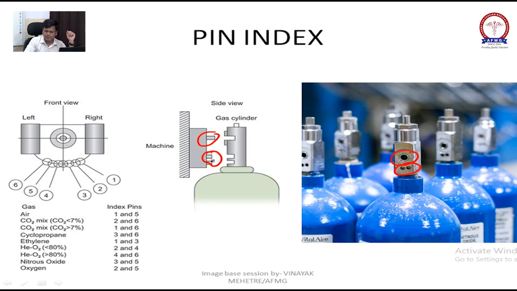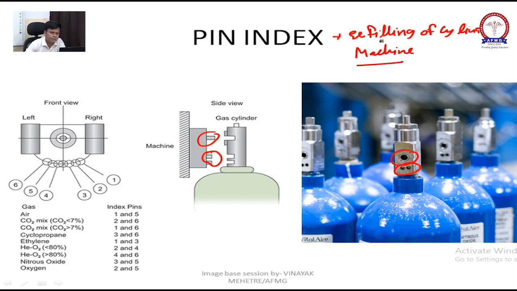Now pin index does two things. Pin index is used for refilling or filling of the cylinder and attachment to the machine. Okay, that's why we have pin index. That's why we are using type E cylinders.